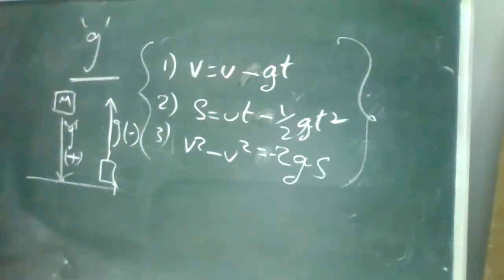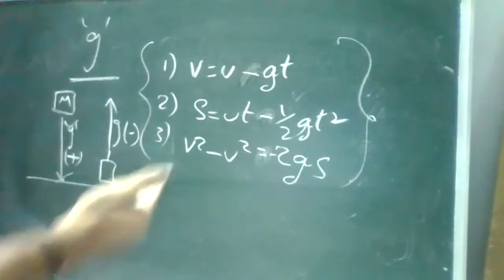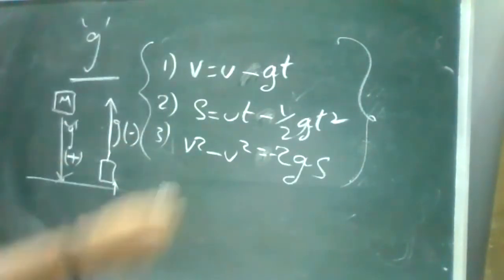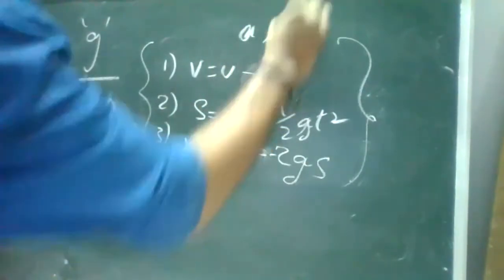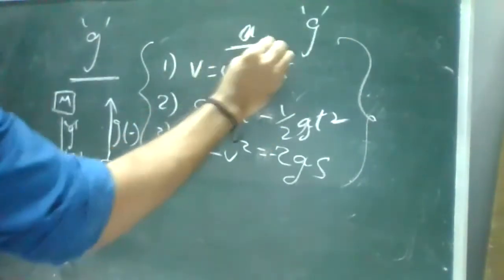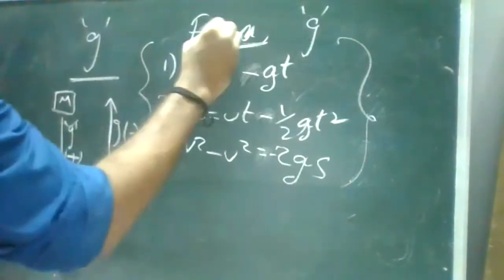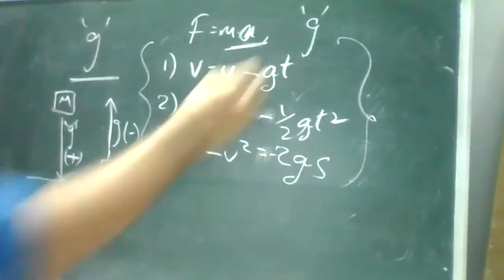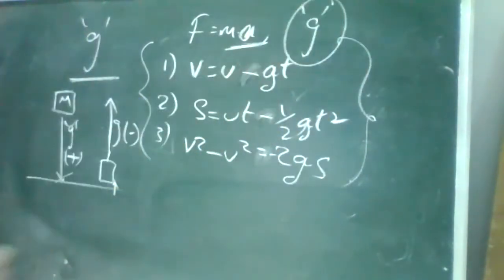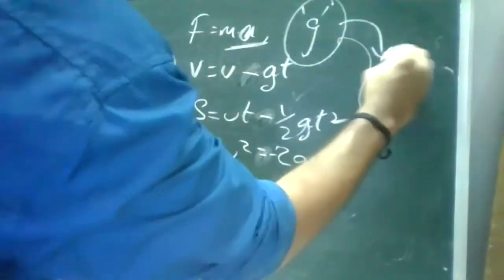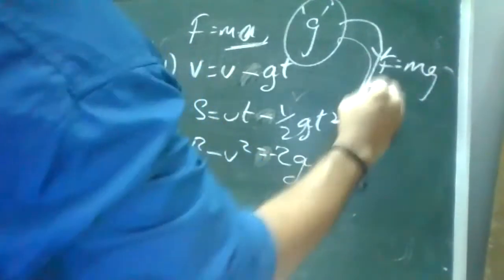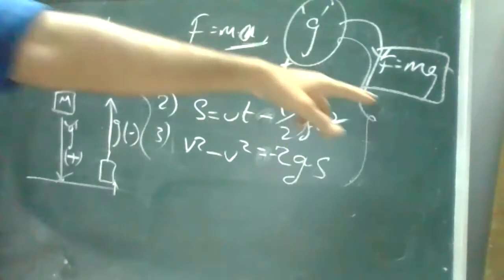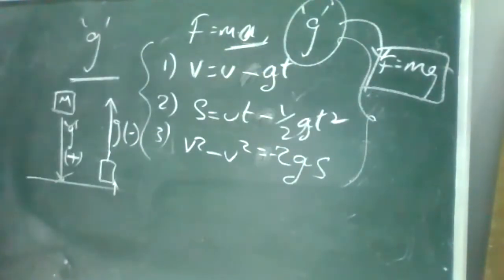Same thing, but the acceleration will be different. So remember, whatever the object's acceleration, there are two things: acceleration and acceleration due to gravity. This is your applied acceleration. When there is a force, F is equal to M into A. It is nothing but Newton's second law. But this one depends upon the gravitation. Again, the relation is F is equal to mg. This is your gravitational force. Again, it is nothing but Newton's second law.